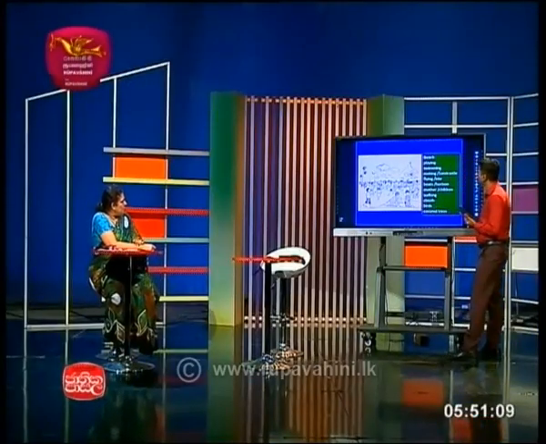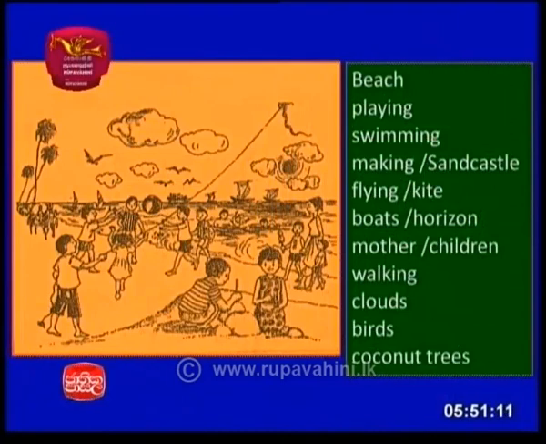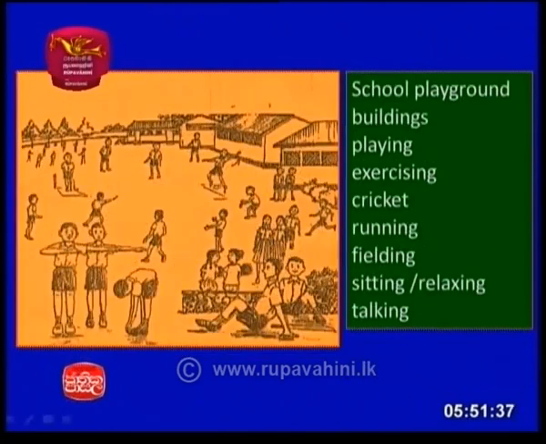Now here you can see a beach, children are playing, some are swimming, and some are making sandcastles, and a child is flying a kite, and there are some boats at the far corner, we can call it the horizon. And the mother is going with her children, she is walking with her children. Some clouds are there, some birds are flying, and you can see coconut trees at the far corner.